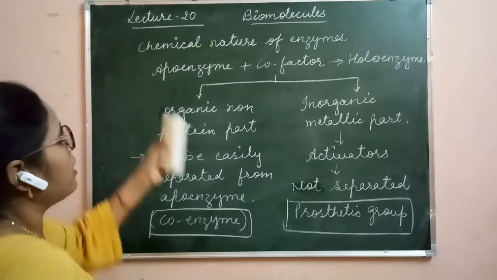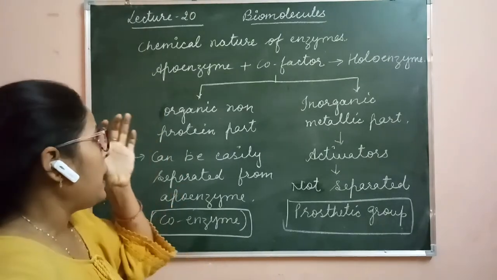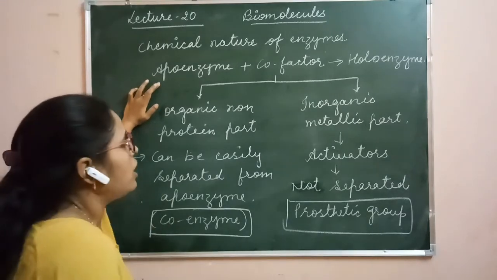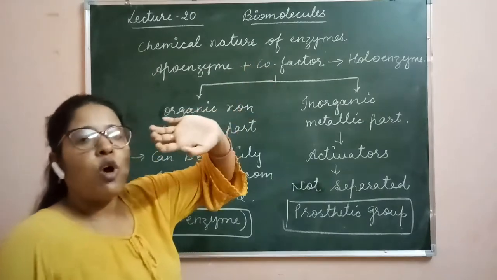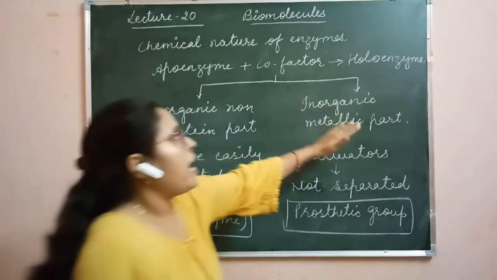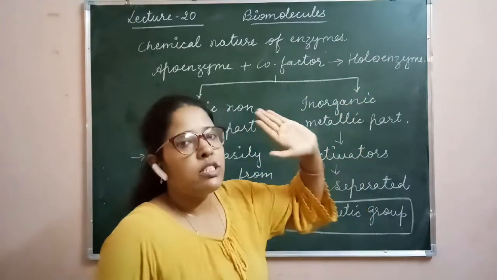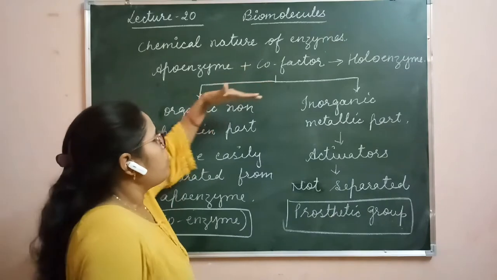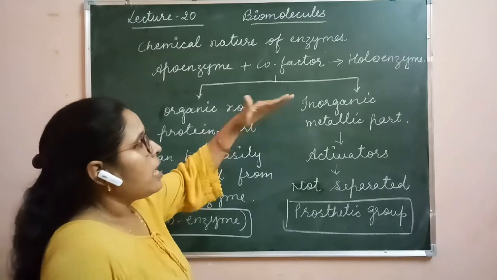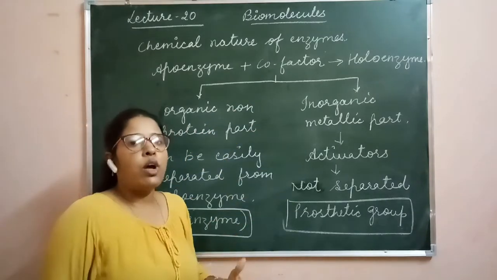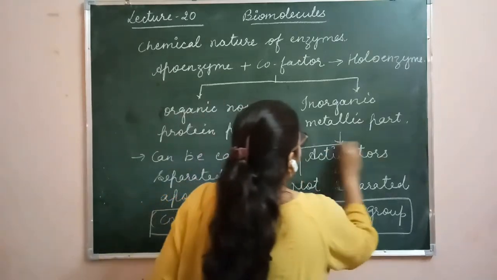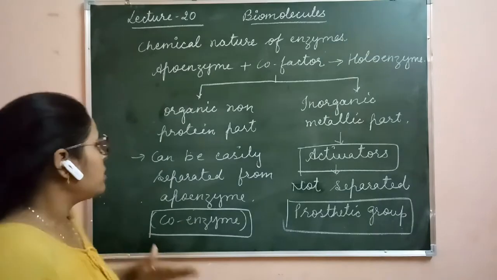This is basically the classification of the conjugated enzyme, in which apoenzyme is the proteinaceous part which is non-functional. Cofactor is a non-proteinaceous part. When apoenzyme reacts with cofactor, then only it becomes functional, that is called holoenzyme. The cofactor may be of two types: organic non-proteinaceous part and inorganic metallic part, which is also called activators.